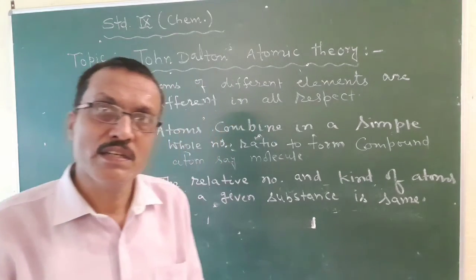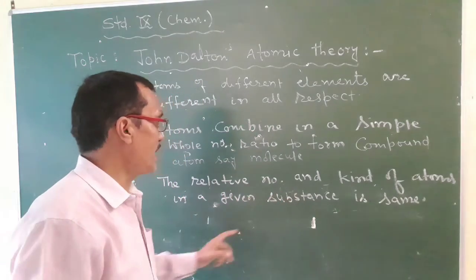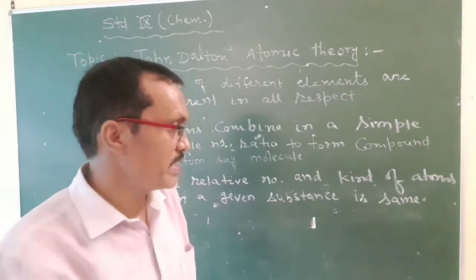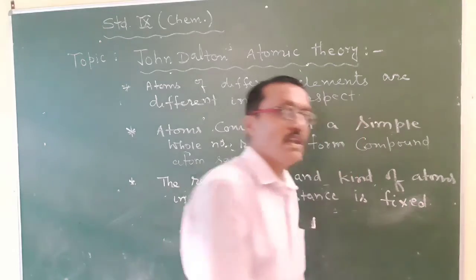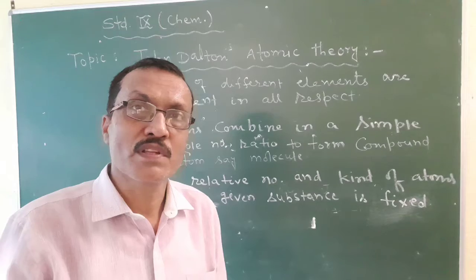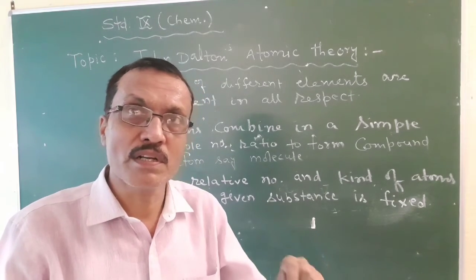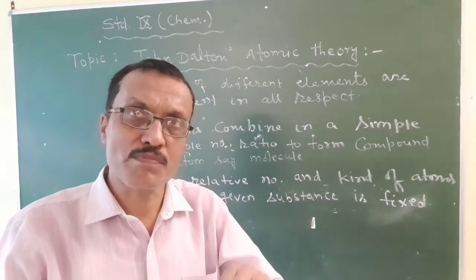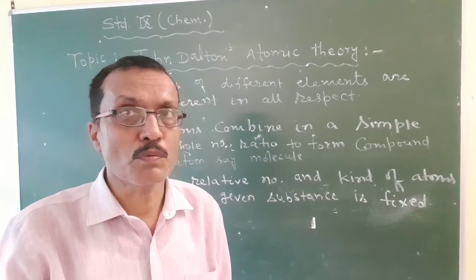You can see the last postulate: the relative number and kind of atoms in a given substance is fixed, explains the law of definite proportions. So in the answer you should write that the postulate that the relative number and kind of atoms in a given compound or substance is fixed explains the law of definite proportions.